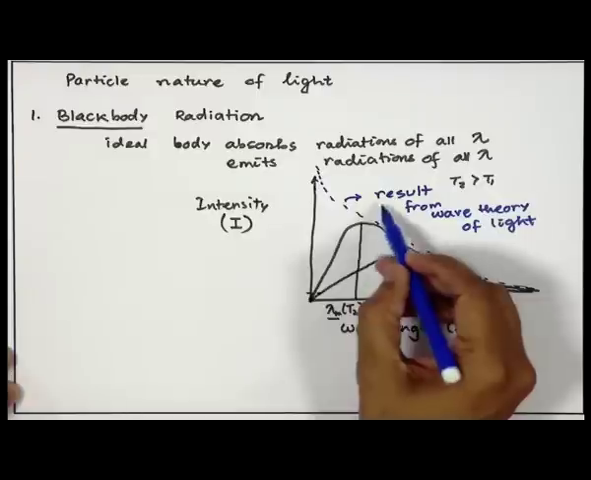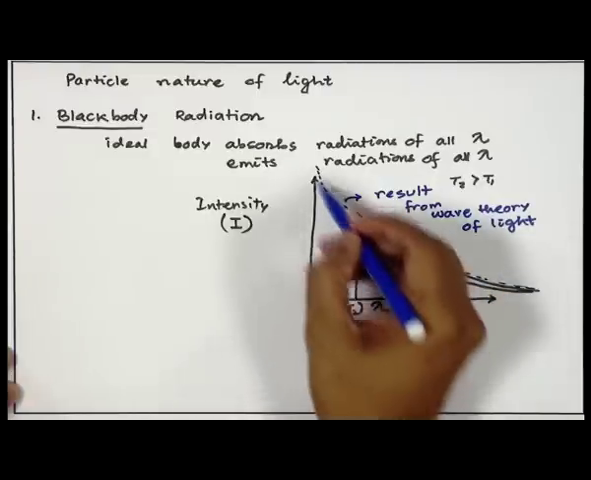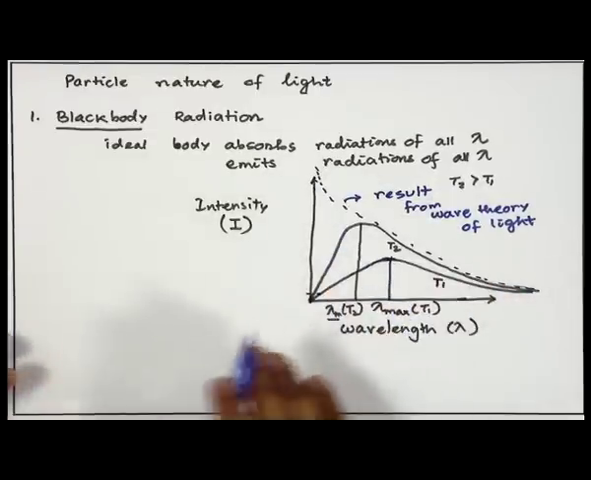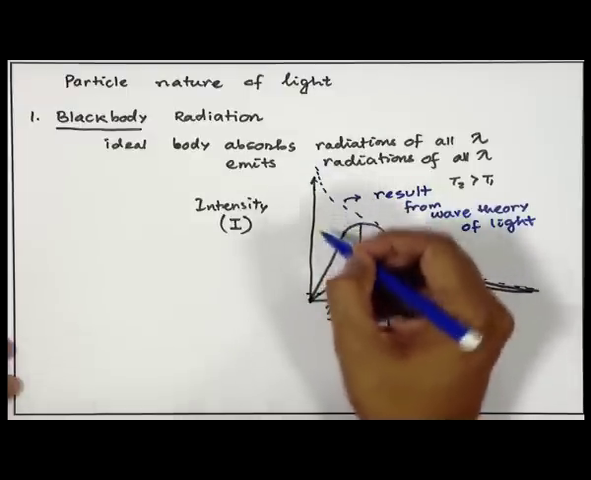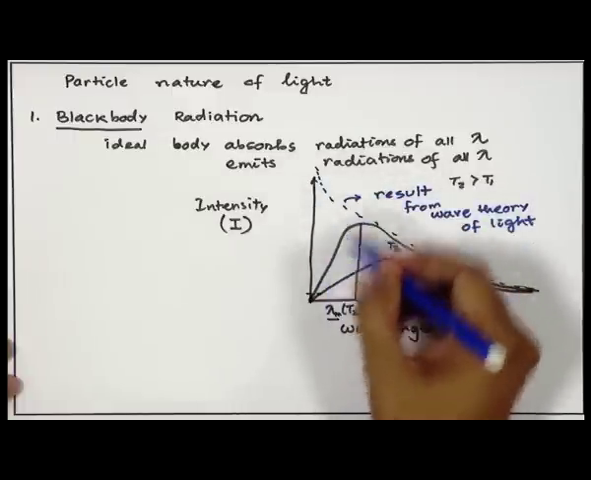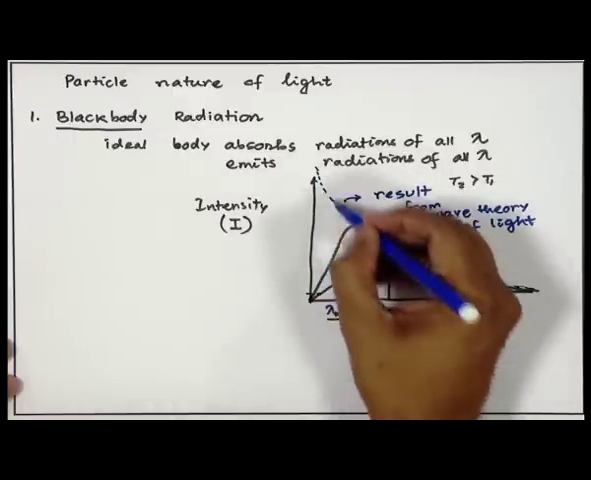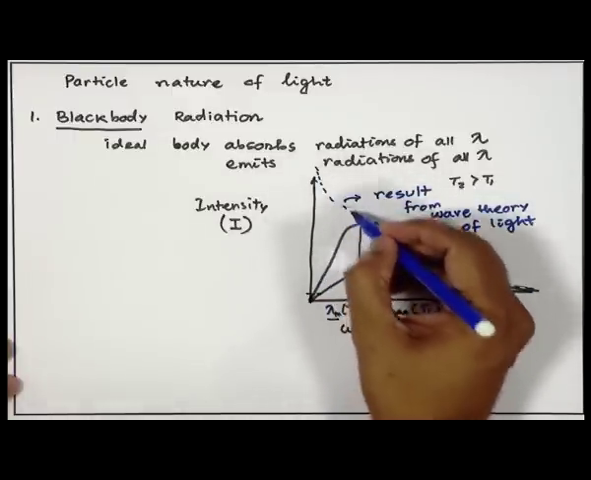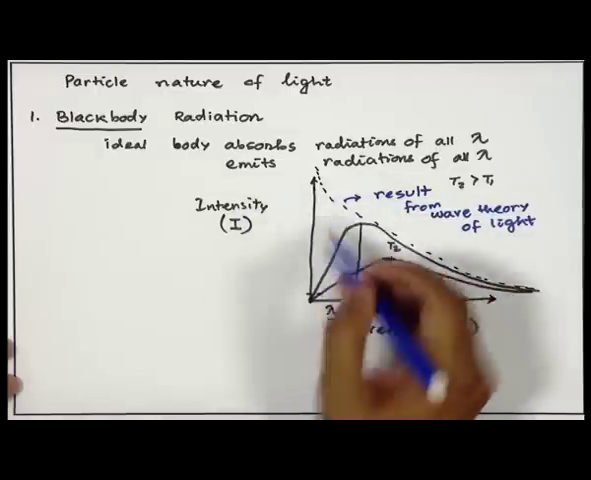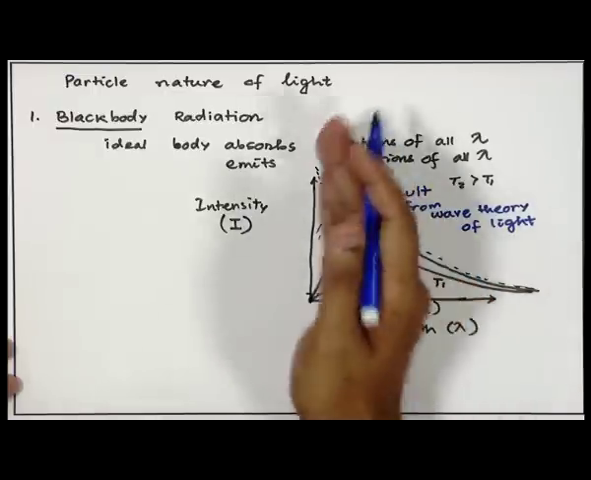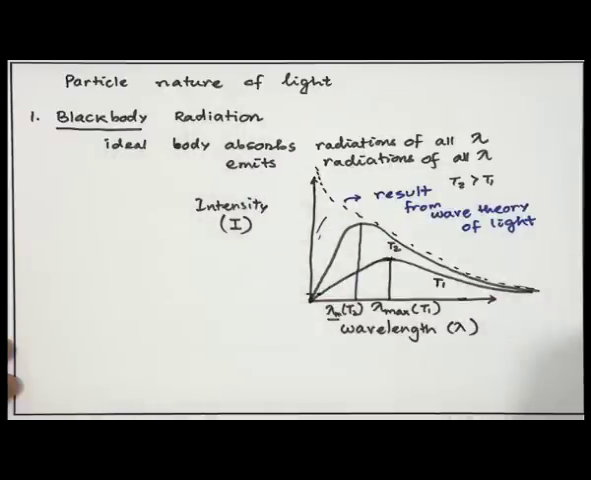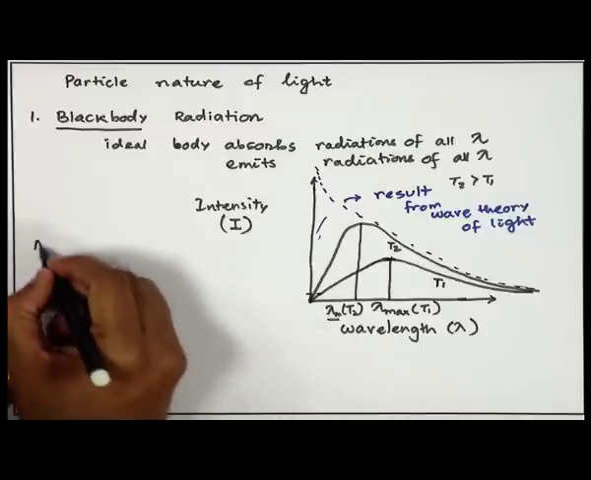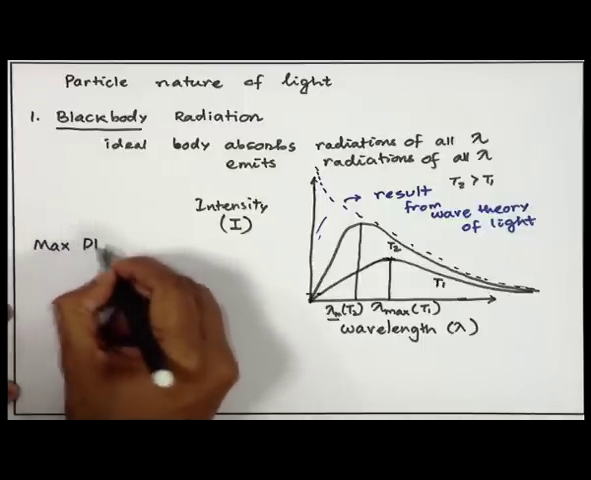So, this is what the wave theory of light gave us, which agrees well at higher wavelength, but at lower wavelength or higher frequency the agreement is extremely poor. You can see that it could not correctly predict the intensity of the radiation of these wavelengths in this region. Right. So, this was a major problem. How did it get resolved? It got resolved by the work of a German scientist, Max Planck.